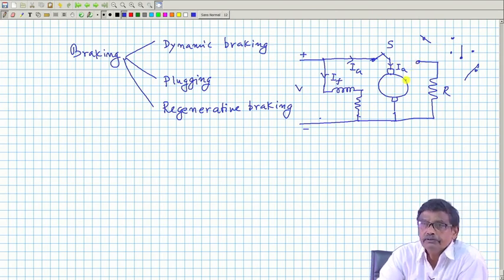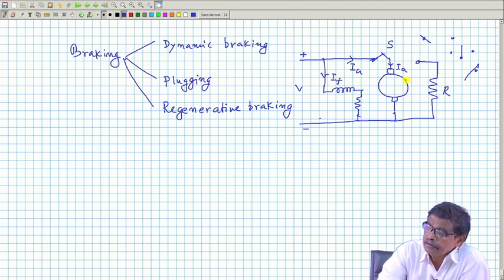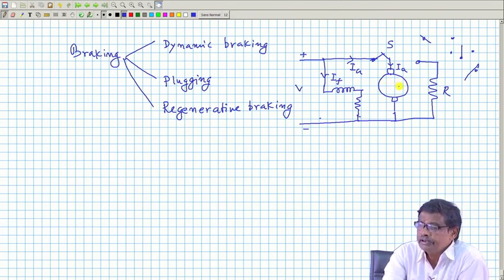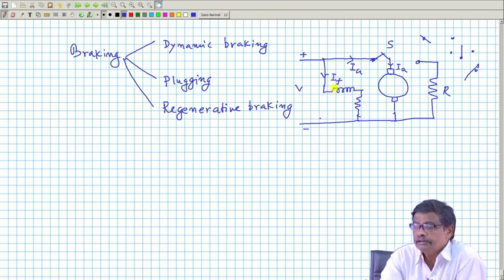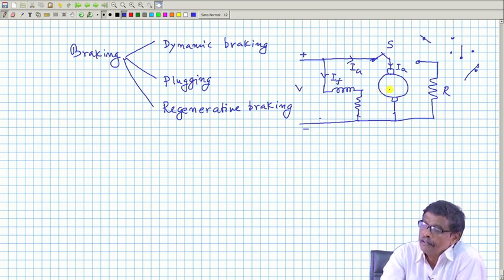IA will be 0, and there will be no electromagnetic torque developed by the machine, because electromagnetic torque is the product of IF and IA. If you keep this switch vertical, IA becomes 0, electromagnetic torque is 0, and the initial kinetic energy stored will be dissipated in the friction.